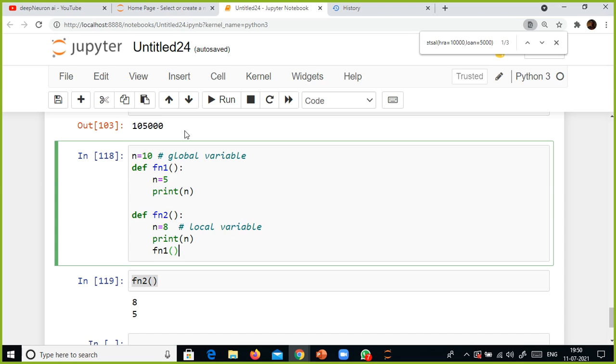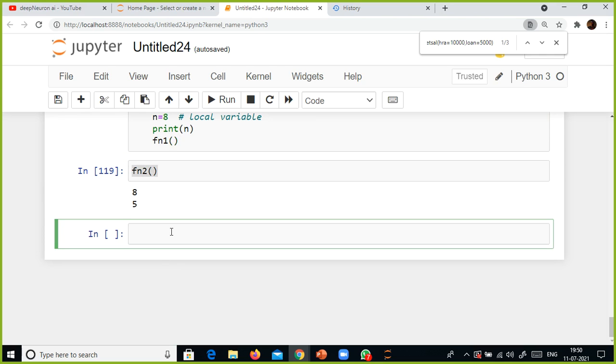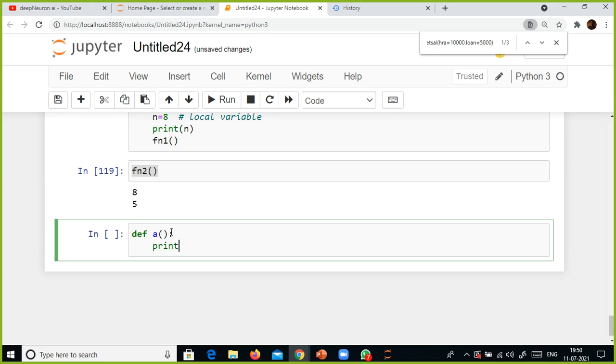That is also possible. For example, let's take a simple example. I'm going to define a function a, and print inside function a.